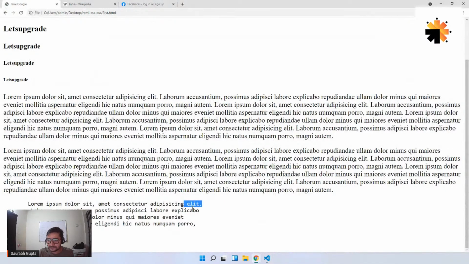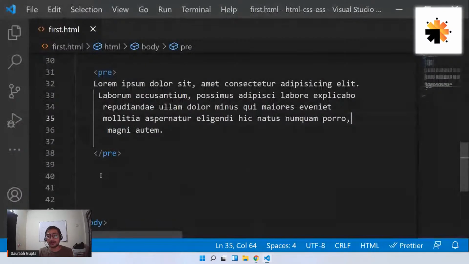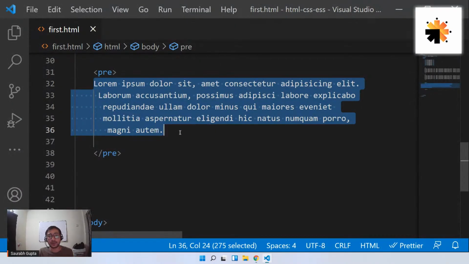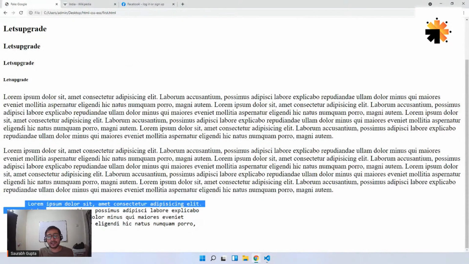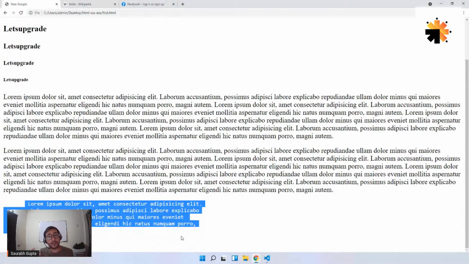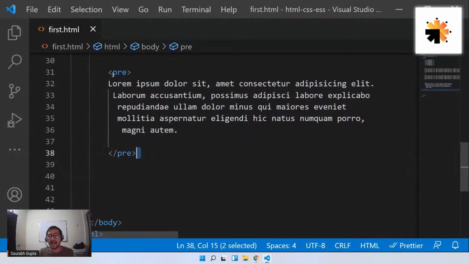See here also, the exact same format. So don't worry about the font size, font family. Understand that the format in which you put your content in the code, in the same format, you can see your text. So the format remains same. That's why this tag is known as pre-formatted paragraph tag.